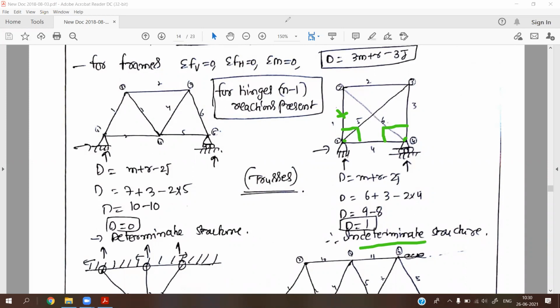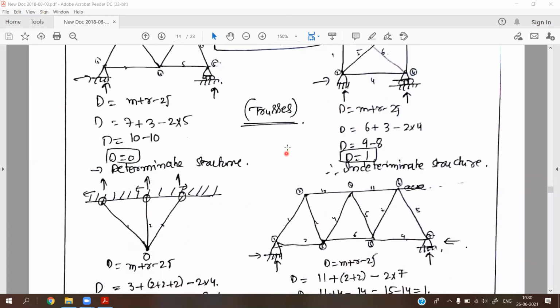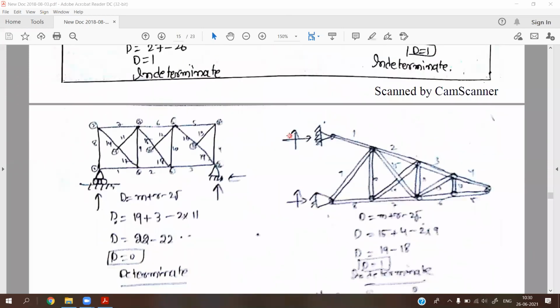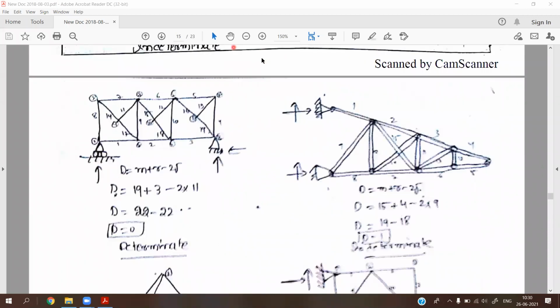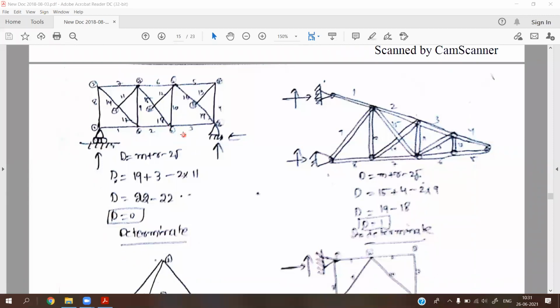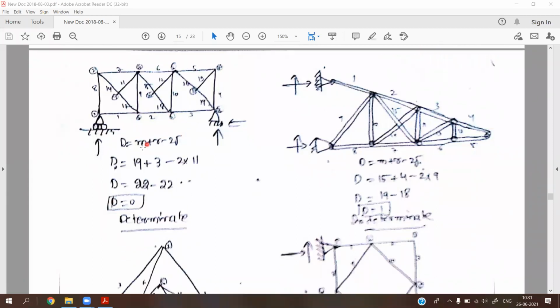Okay, so I will show one or two more examples. So consider this type of truss. If you consider this type of truss, first we have to find how many members are present in this truss, how many reactions are present, and how many joints are present in the structure. So first find out M, where M means the number of members.